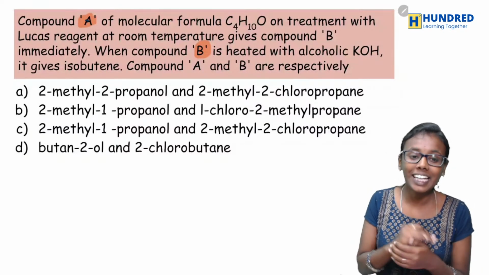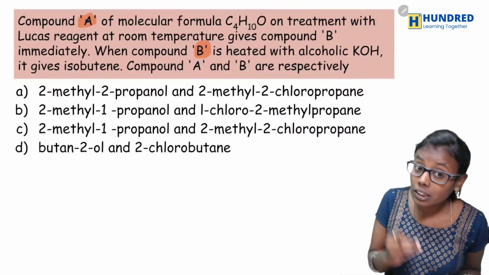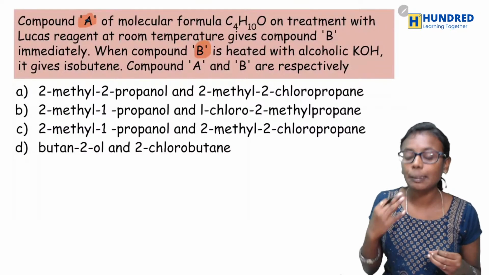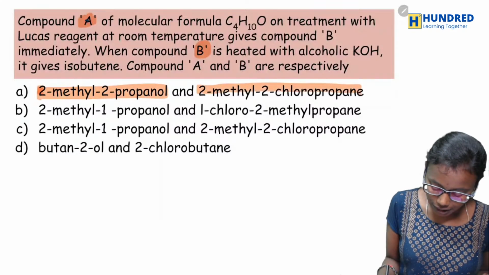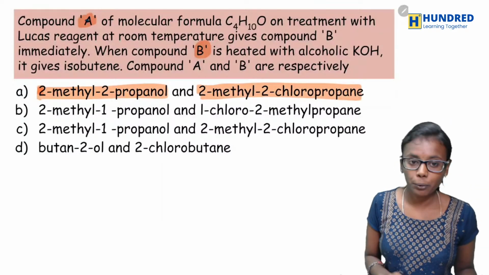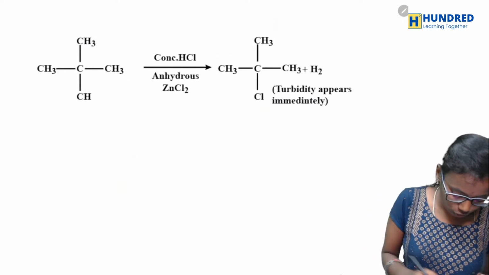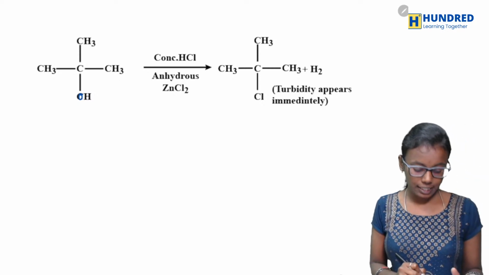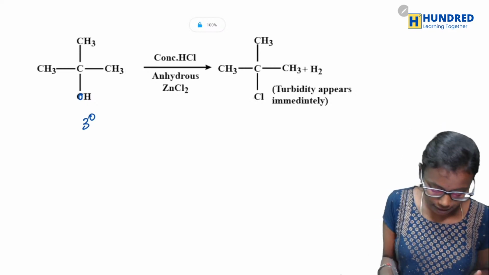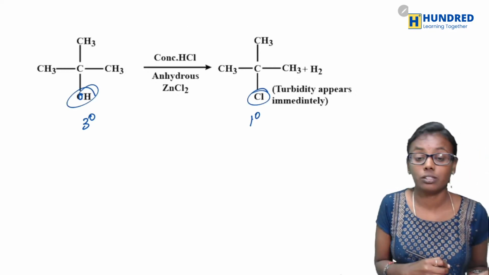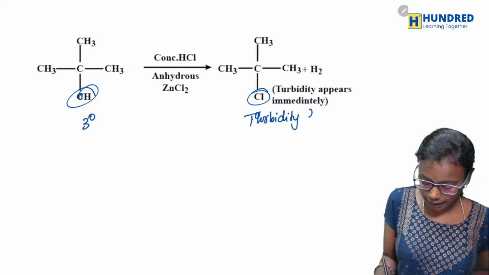Yes, very good. Option A is the correct answer. So we know that with Lucas reagent, tertiary alcohol reacts immediately. So therefore, A has tertiary alcohol. So it will react to give what? 2-methyl-2-chloropropane. And here is the equation. Here it should be OH. So (CH3)3C-OH, this is your tertiary alcohol. And what happens? Here OH is converted to Cl. So we will be getting turbidity immediately.